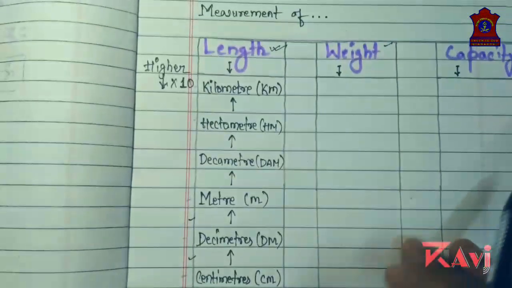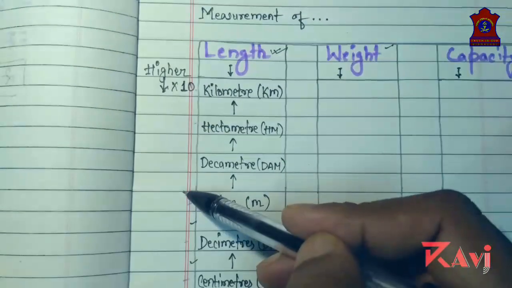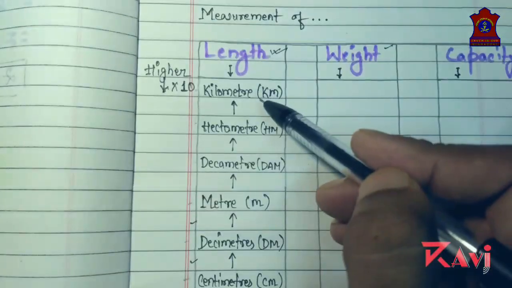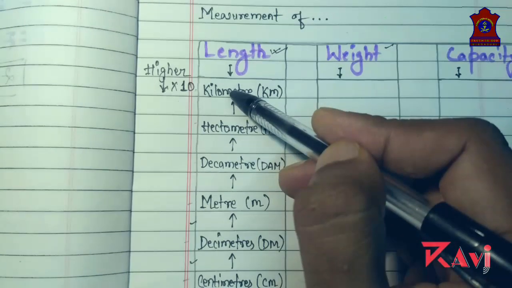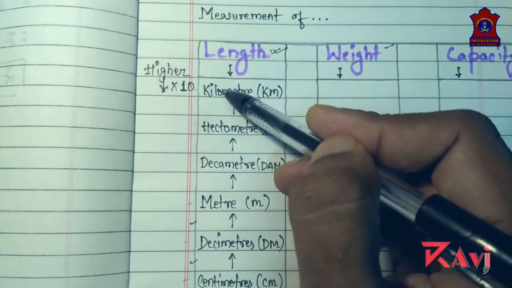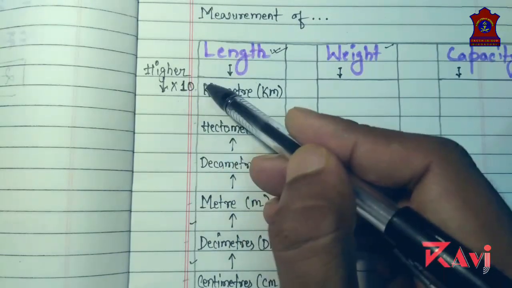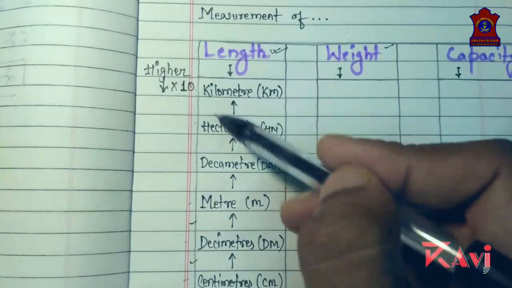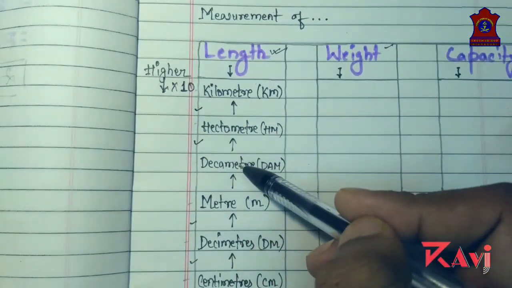Similarly, when we are converting from a higher unit to a lower unit, like if somebody is asking you how many hectometers are there in a kilometer, 1 kilometer is 10 hectometers. So you need to multiply by 10. If somebody is asking how many decameters are there in 1 kilometer, 10 into 10, how much? 100 decameters.